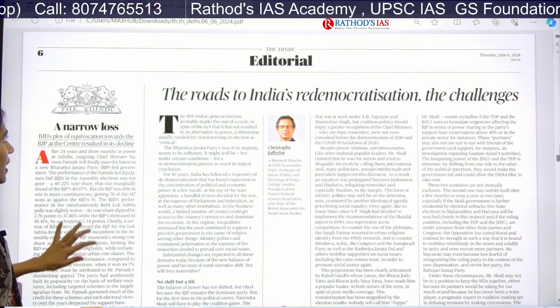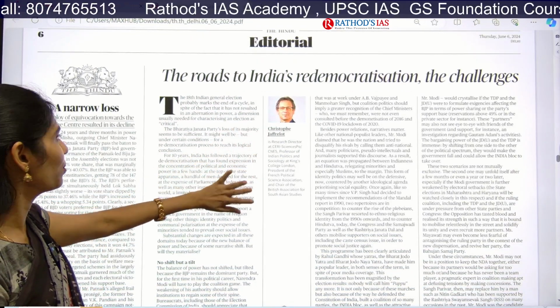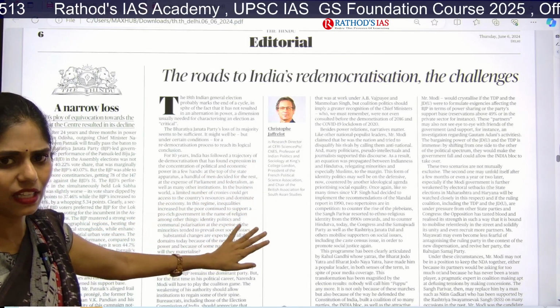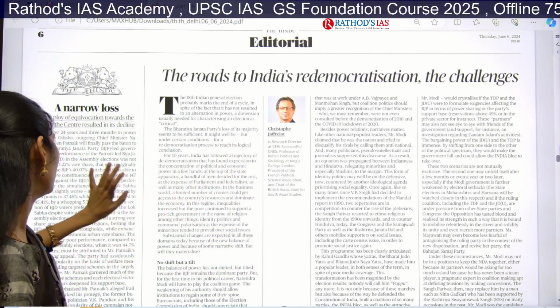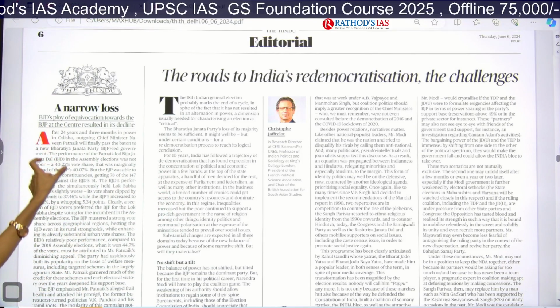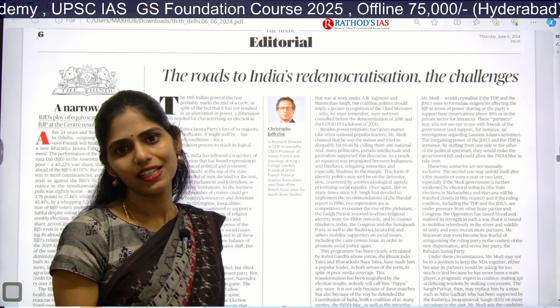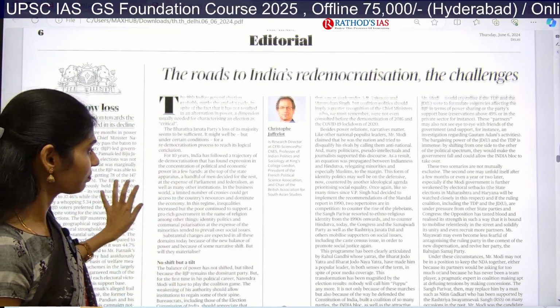So this is our editorial page. This is about democratization, and everything is related to Hindutva and political parties, which is not at all necessary. And here, this lead article is about the BJP, but we are not aligning towards any political party here. It is not our agenda.